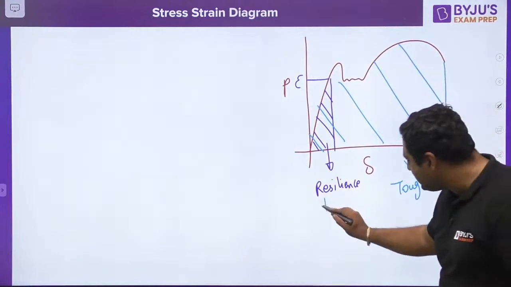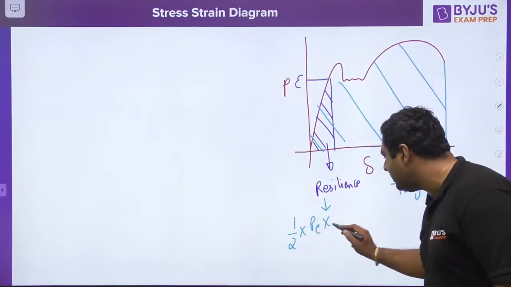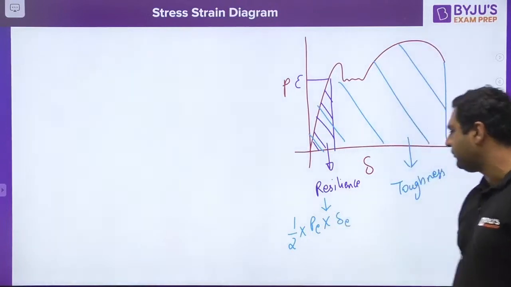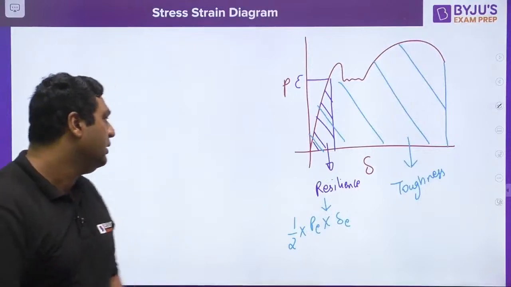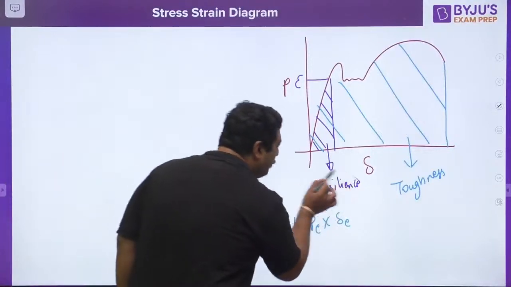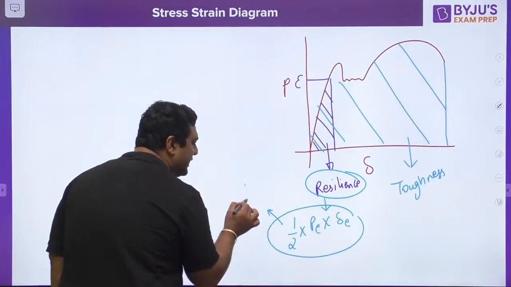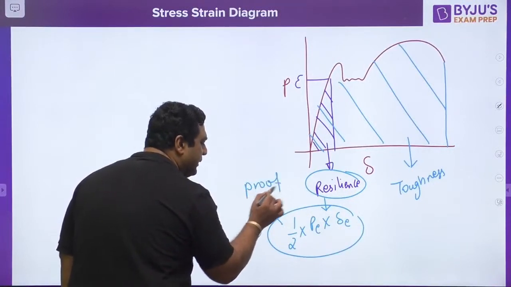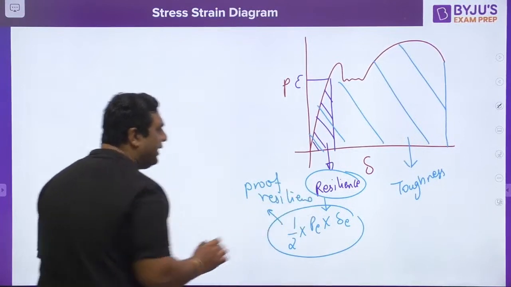And my dear, resilience is defined as half into load at elastic limit into deformation at elastic limit. So energy stored in the body up to elastic limit is said to be resilience. Up to elastic limit is resilience, and the maximum value of resilience is said to be the proof resilience. Please tell me how many persons, does everybody understand? Everybody got it or not?